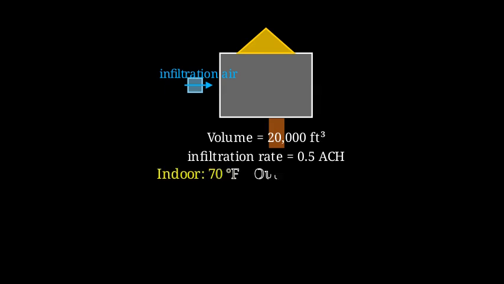We are told the indoors is set to 70 degrees Fahrenheit, and the cold outdoors is just 10 degrees. We'll use these details and the sensible heat equation to find how many British thermal units per hour the furnace must supply for the leaking air.